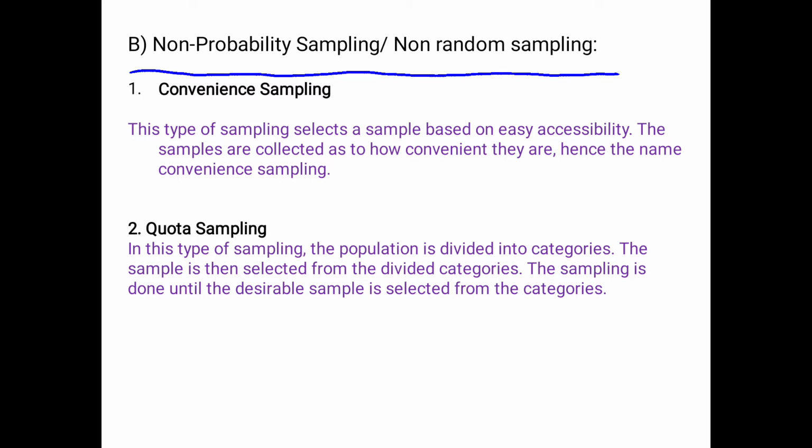Non-random sampling is a sampling technique in which the researcher selects samples based on the subjective judgment of the researcher rather than random selection, and that is why this method is called non-random sampling or non-probability sampling.